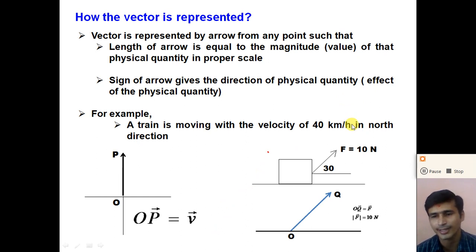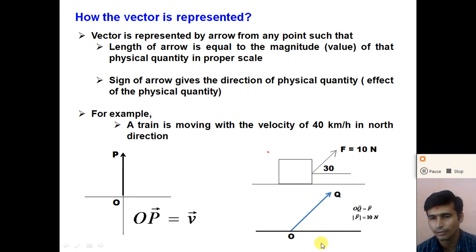Now let us take a second example. Suppose a force of 10 Newton is acting on an object at an angle of 30 degree, right? So here the magnitude of the force is 10 Newton, and the direction is 30 degree with the positive x-axis, or the direction is a 30-degree angle with the horizontal.